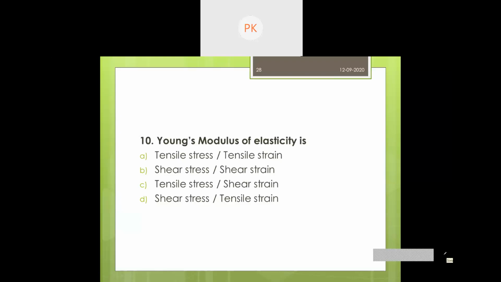So what is the right answer? The right answer is tensile stress by tensile strain. Actually, shear stress by shear strain is also true, but for the Young's modulus formulation, this option is true.